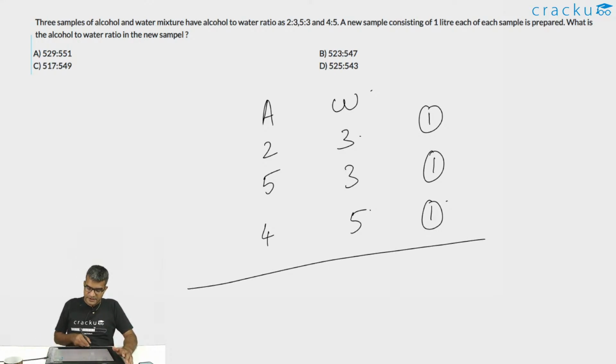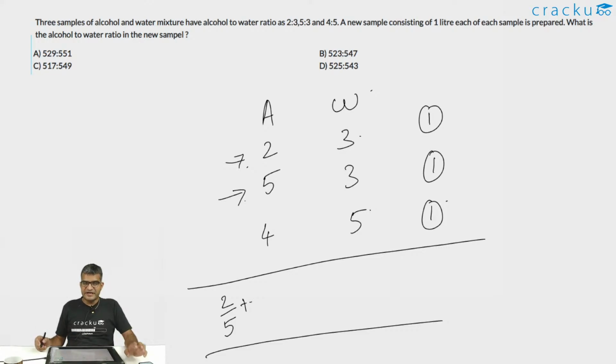Now, if 1 liter of the first sample is mixed, what is the amount of alcohol in it? It is 2 divided by 2 plus 3, that is 2 by 5. What is the amount of alcohol in the second one? It is 5 divided by 5 plus 3, so that is 5 by 8. What is the amount of alcohol in the third one? It is 4 divided by 4 plus 5, which is 4 by 9.